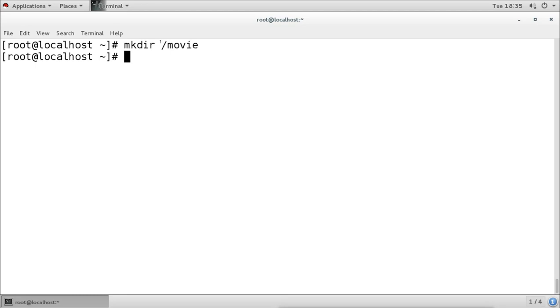So first, remember, without a file system we cannot use it. Now if I try to mount it, remember the mount command, it is the same command we use to mount a flash drive or a CD DVD. Then we mention the partition name, that is SDA6, then where I want to mount it, on this movie directory. Now when I press enter, it gives me an error.